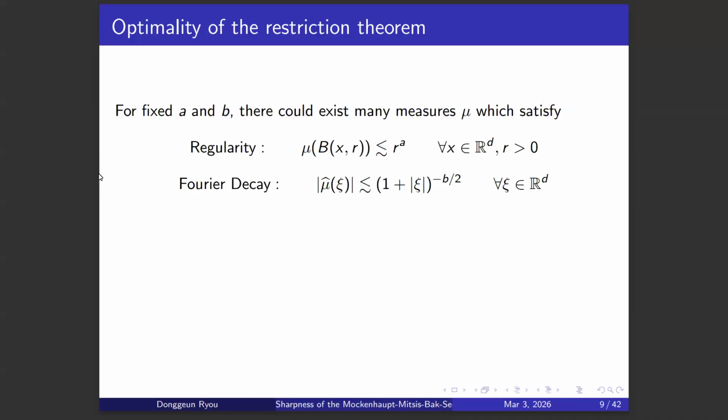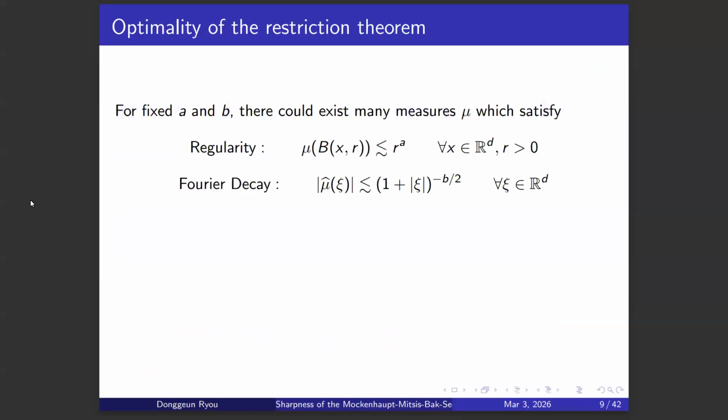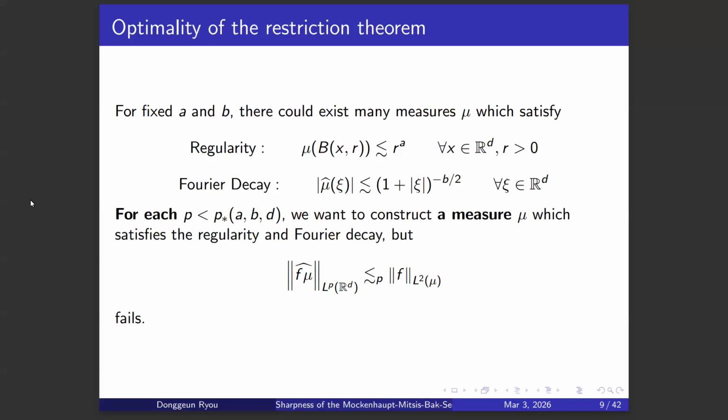The situation is a little more complicated, because even if you fix a and b, there could be lots of measures which satisfy these two conditions. So we want to prove the following. First, we fix a and b; there exist many measures which satisfy this regularity condition and Fourier decay condition. So this is what we really want to prove. For each p smaller than p star, we want to construct a measure mu which satisfies this regularity condition and Fourier decay condition for fixed a and b, but this L^2 to L^p estimate fails in that range.